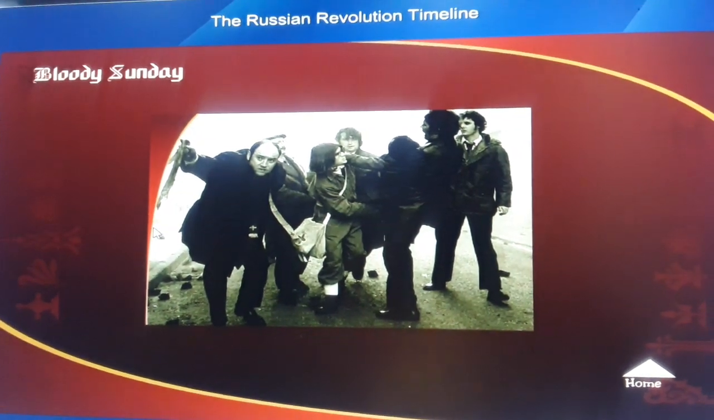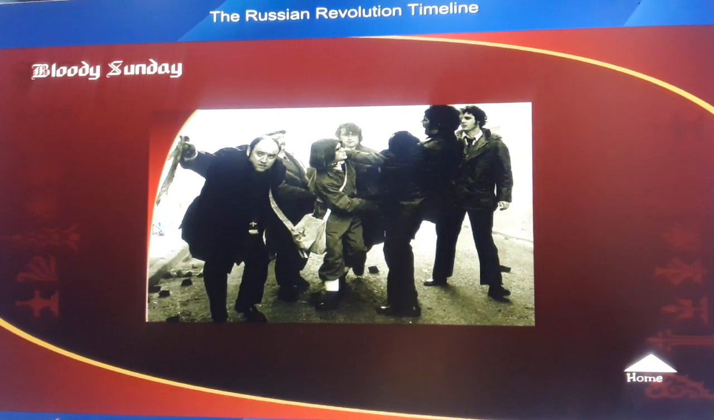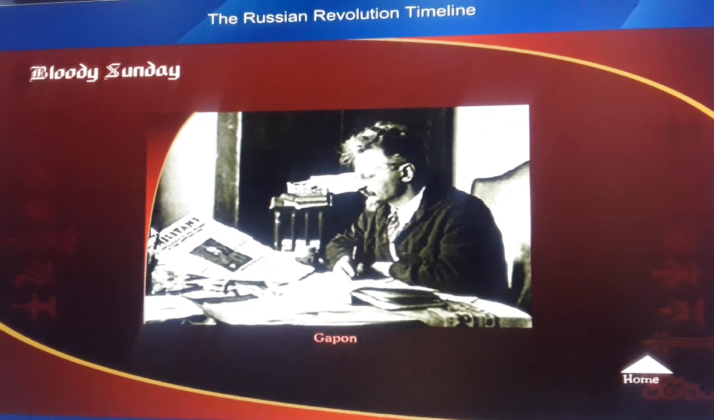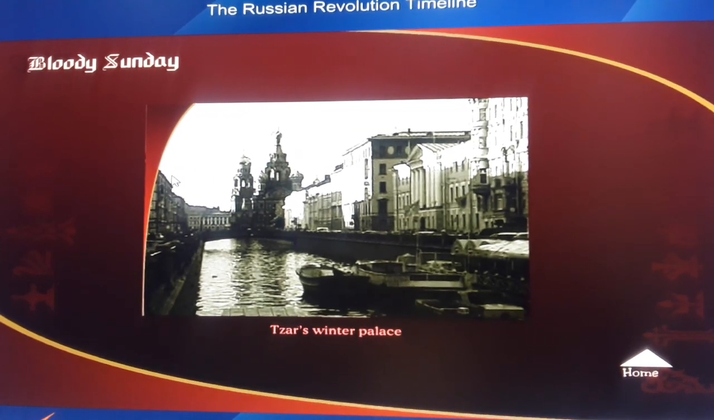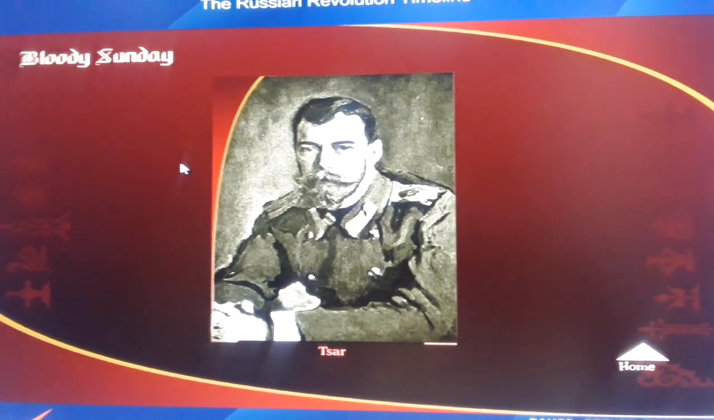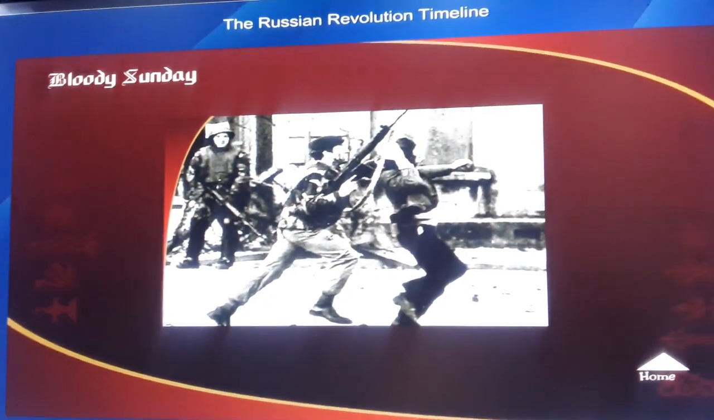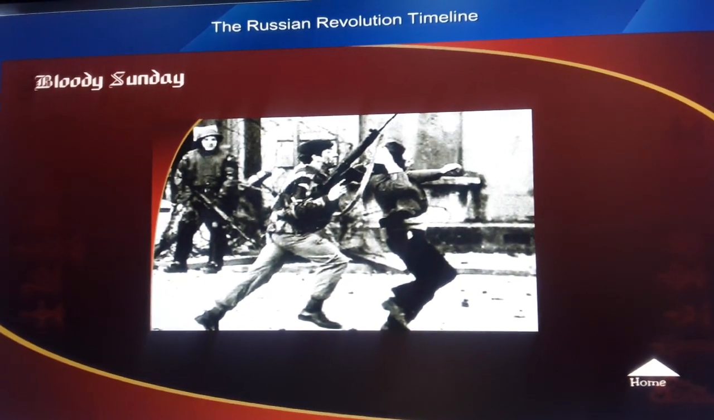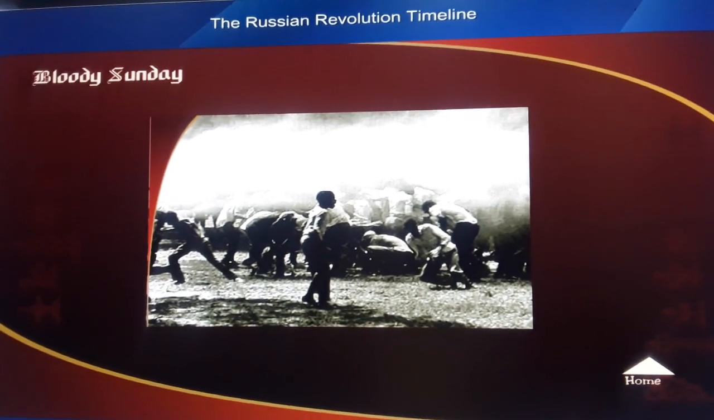Bloody Sunday. In January 1905, a large group of persons led by Father Gapon assembled near the Tsar's Winter Palace to present a petition. They hoped that the Tsar would reduce their problems. Suddenly, the guards of the Winter Palace fired on the crowd. More than 100 persons were killed and several hundreds wounded.